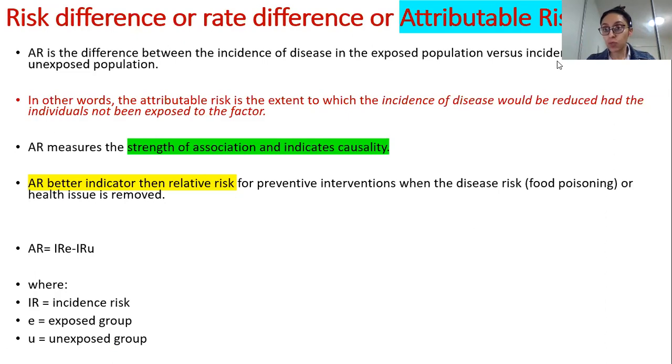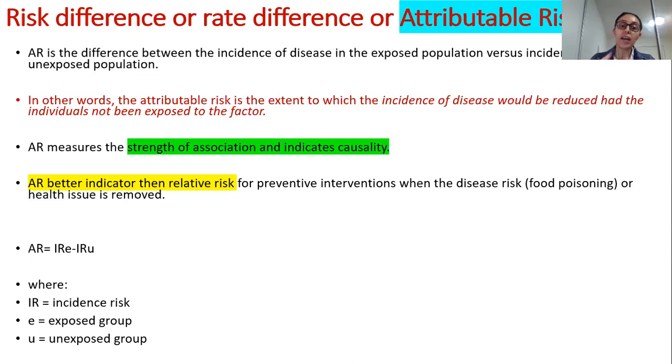All right, so what is attributable risk now? Attributable risk is the difference between the incidence of disease in the exposed population versus incidence in the unexposed population. Now, again, for you to understand this definition, remember what incidence means. Week 1 lecture. In other words, the attributable risk is the extent to which the incidence of disease would be reduced had the individuals not been exposed to the exposed item. All right. So it will all make sense, guys, once we look at the example.